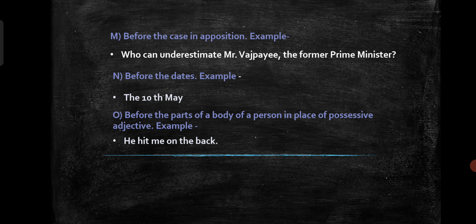Next rule, before a case in apposition. For example, who can underestimate Mr. Vajpayee, the former Prime Minister? So here, who is Mr. Vajpayee? Mr. Vajpayee was the former Prime Minister. So the former Prime Minister is in apposition to Mr. Vajpayee. So before this we can write the. Before dates. Example, the 10th of May, the 20th.